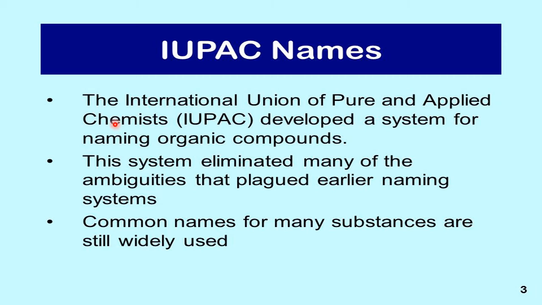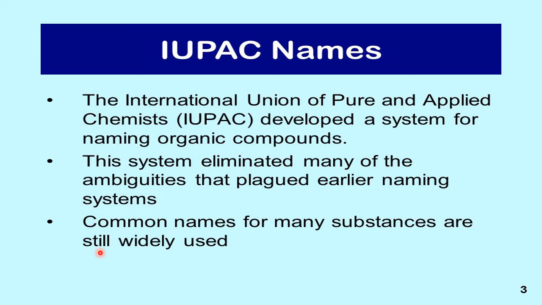But before that, three points. What is meant by IUPAC? The International Union of Pure and Applied Chemistry developed a system for naming organic compounds. IUPAC is an international union, so everybody has to follow these rules and regulations. This system eliminated many of the ambiguities that plagued earlier naming systems. One country was following its own method, another country its own method, India some other method. So now let us remove all those anomalies, all those ambiguities. We follow only one rule, that is the IUPAC rule.